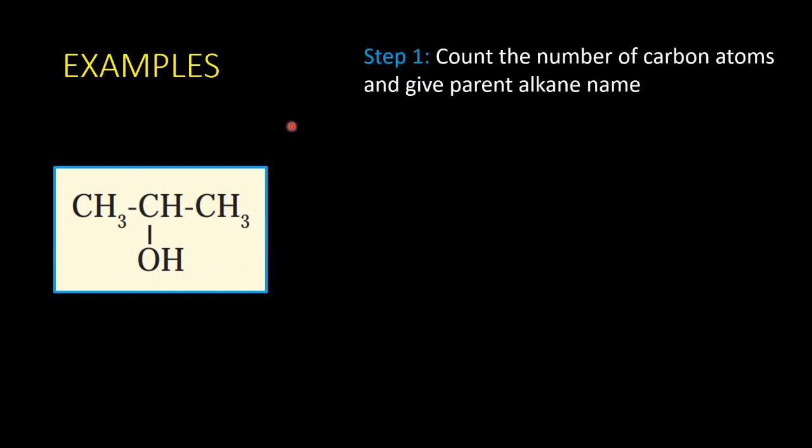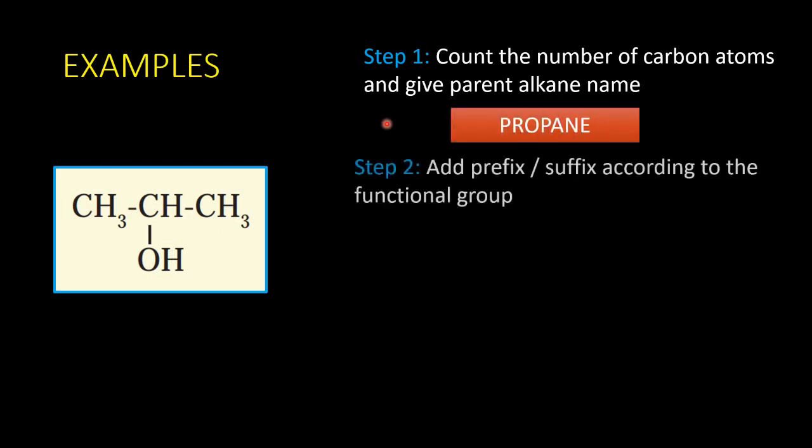Let us see some examples. So here is the structure. Let us see how we are going to name this. The first step is, as usual, we have to count the number of carbon atoms and give the parent alkane name. Here we have 1, 2, 3 carbon atoms. So the parent name will be propane.